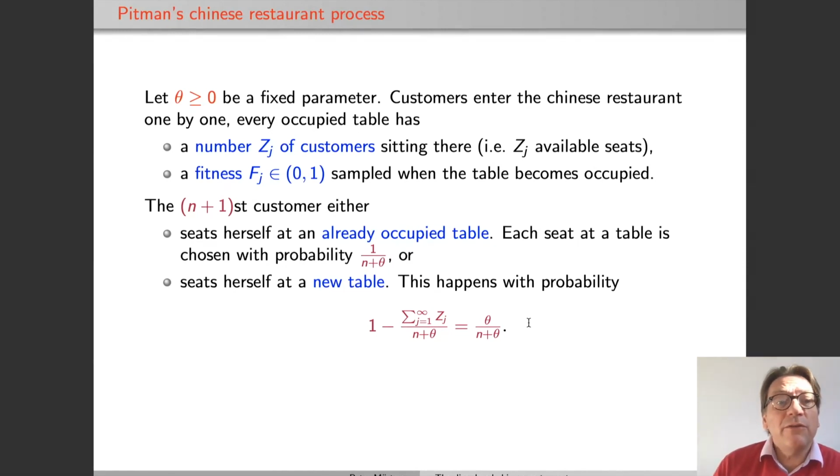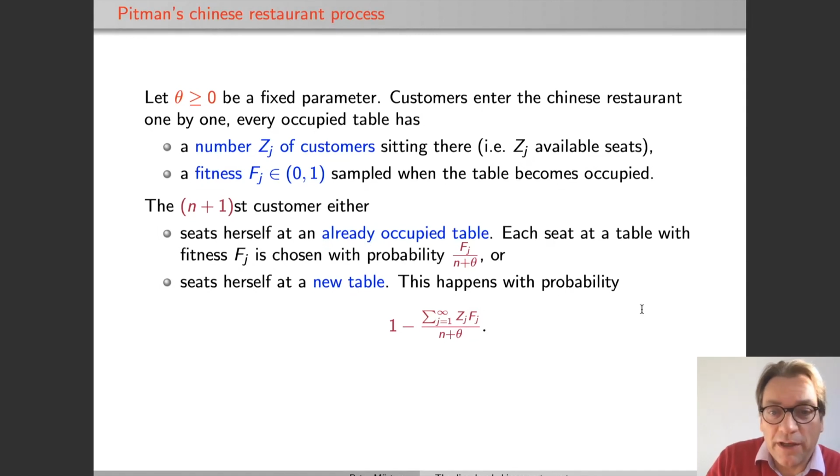And then the new customer chooses the table not just proportionally to the number of seats available at the table, but also proportionally to the fitness or attractivity of the table. So in our new model, each seat at a table with fitness Fj is chosen with probability Fj divided by n plus theta.